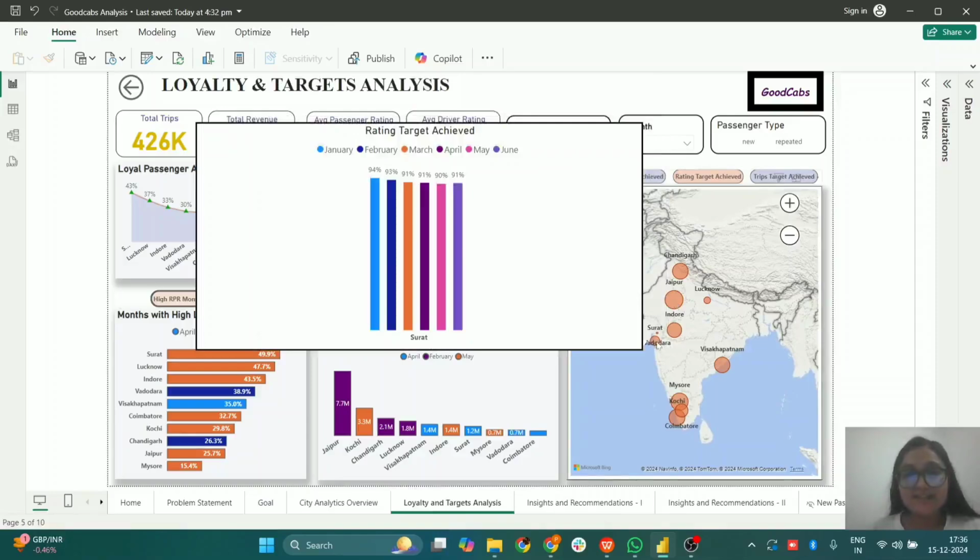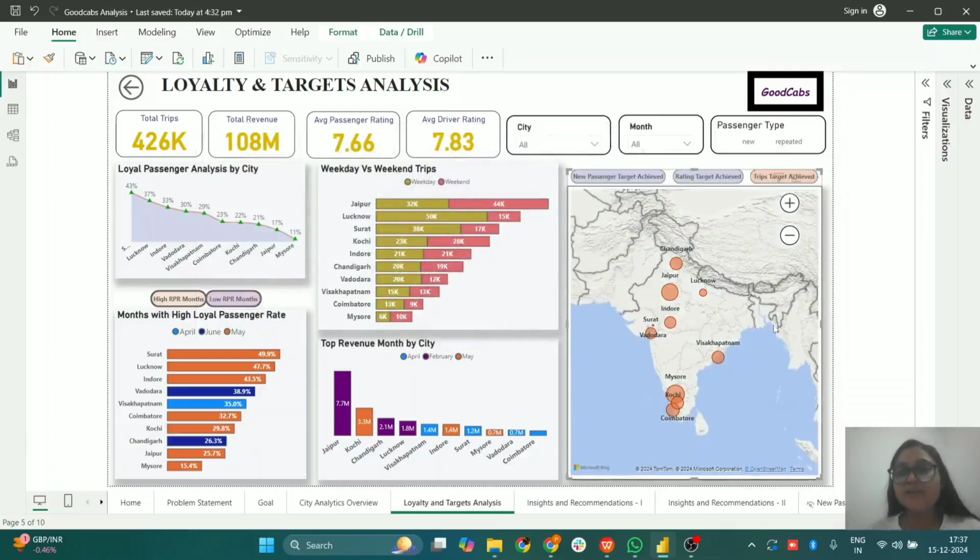Whereas in cities such as Surat, we can see that the rating is very low, and the rating target has not been achieved, it has been missed in all the months. So there is a huge scope in Surat to improve the customer experience and attain the rating targets.